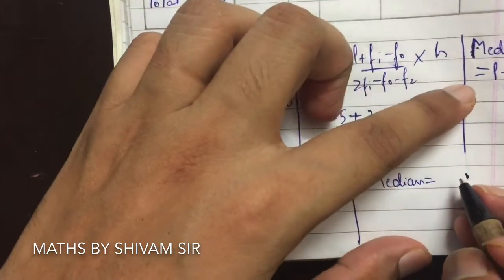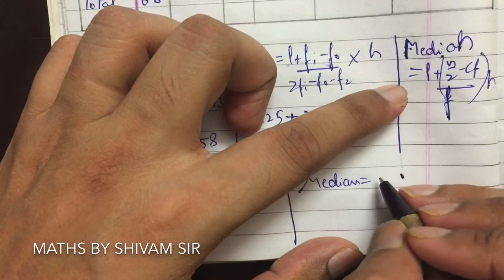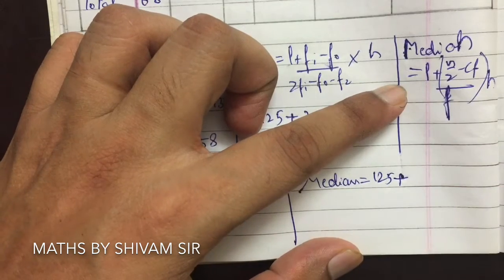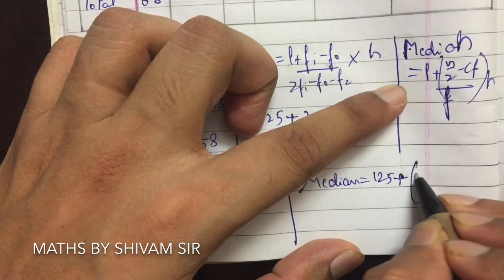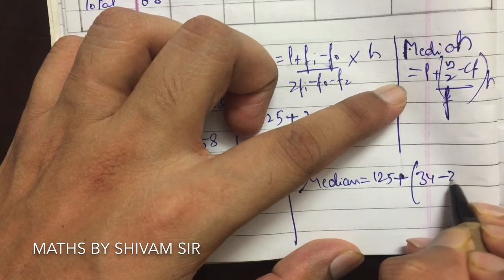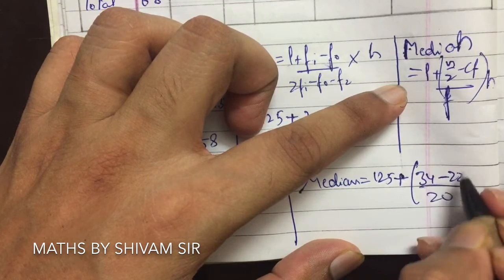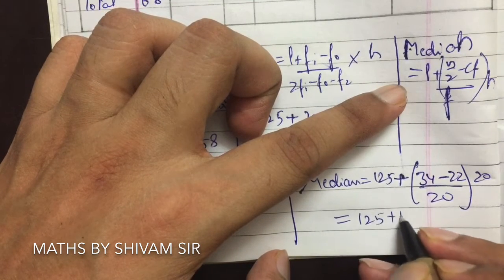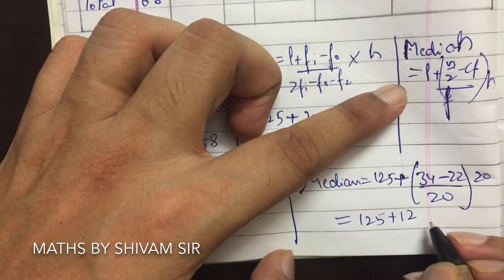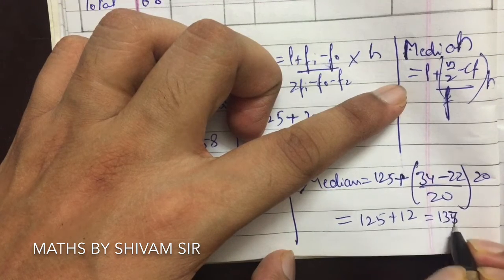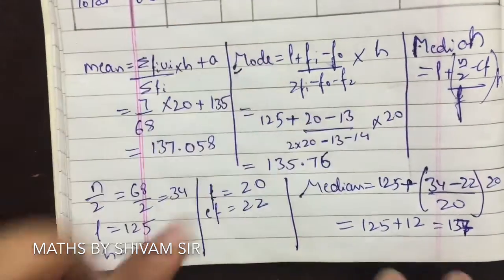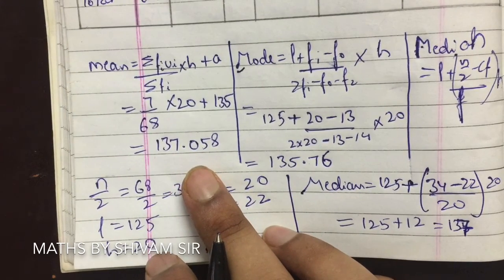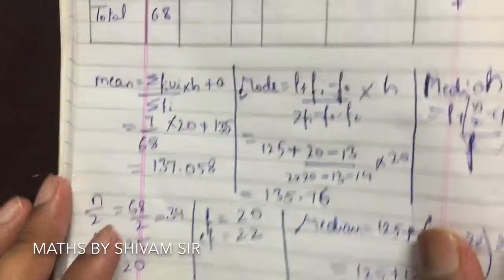So putting the values in, median is equal to L, which is 125, plus n by 2, that is 84, minus CF, which is 22, upon F, which is 20, multiplied by h, which is 20. This will be 125 plus 12, which is equal to 137. So 137 is the median. Mode is 135.76. Mean is 137.058. So let's move on to the next question.